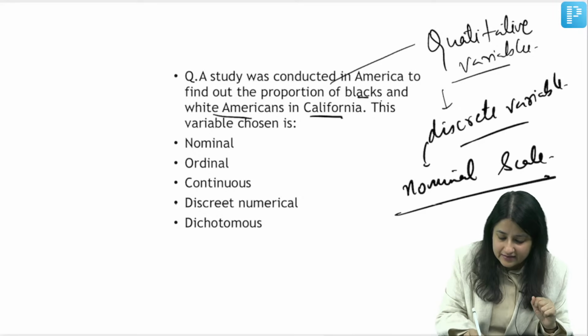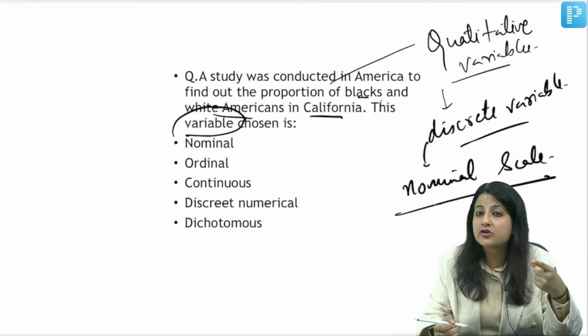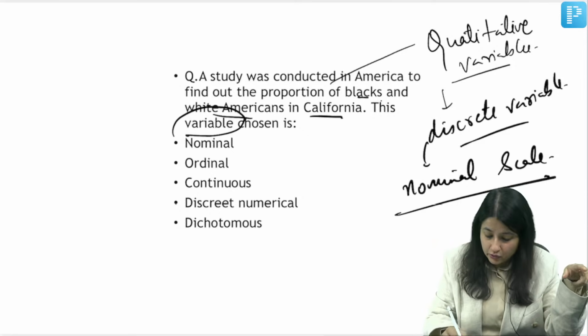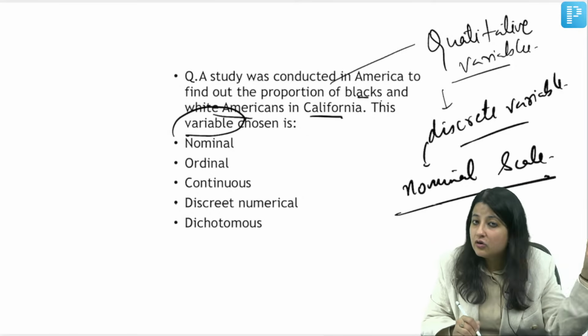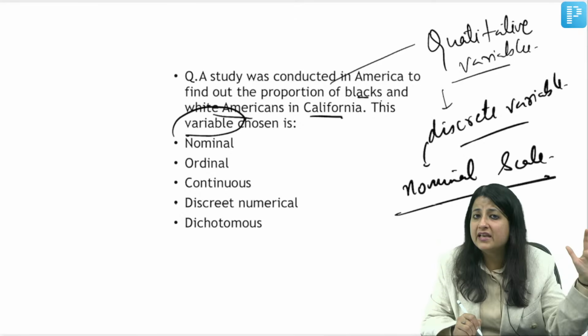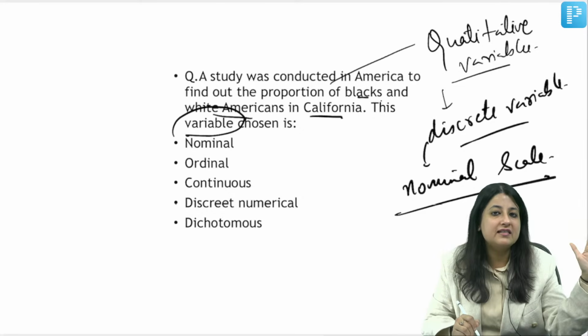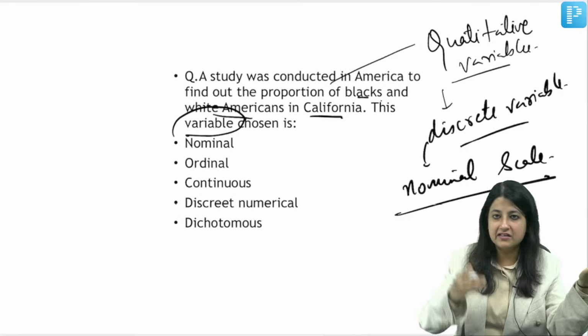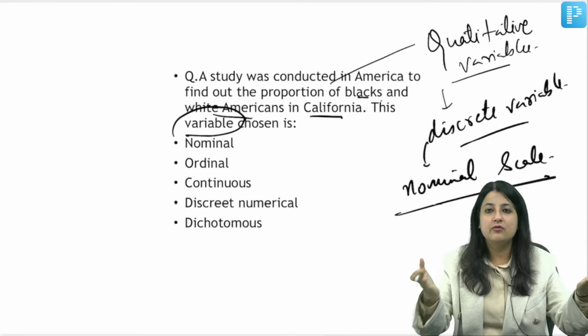But here I am asking you what this variable is, so I am asking you the classification of variable. Do you have qualitative in the option? No. Do you have discrete in the option? No. What is the third type of classification of variables? Anybody? The one we haven't discussed yet. One is quantitative, qualitative. One is continuous, discrete.